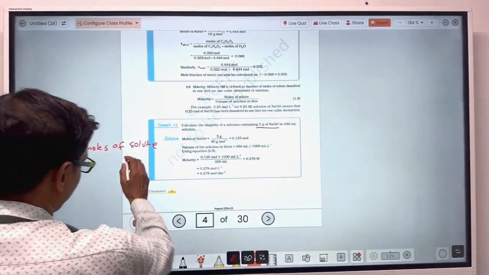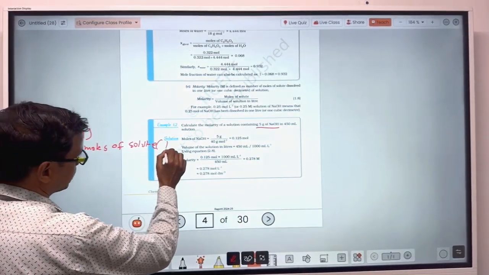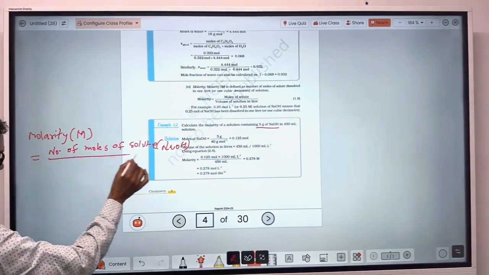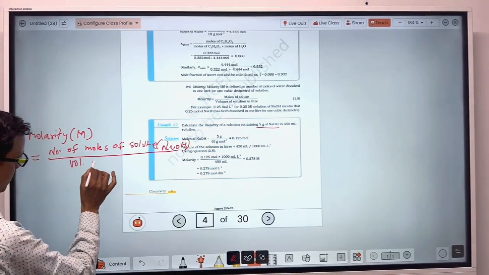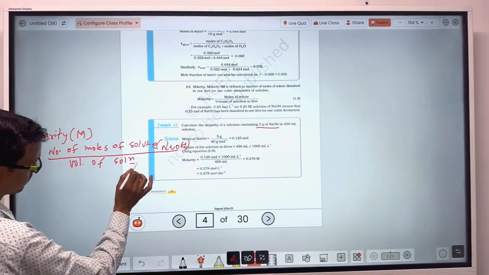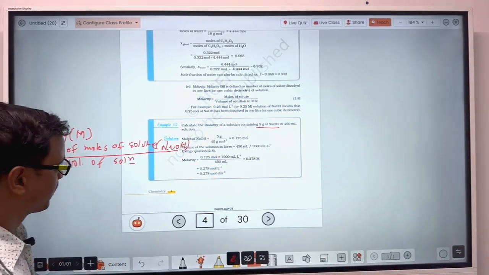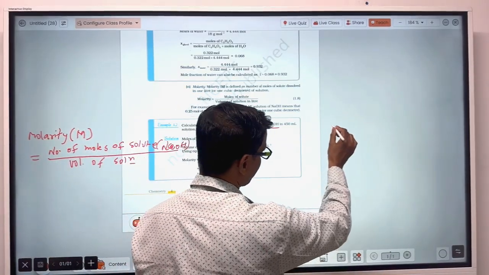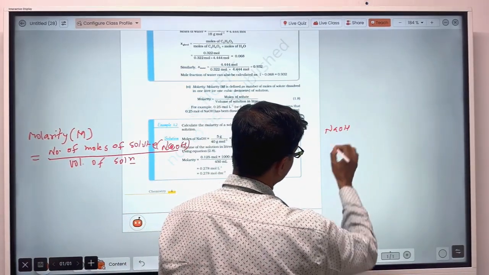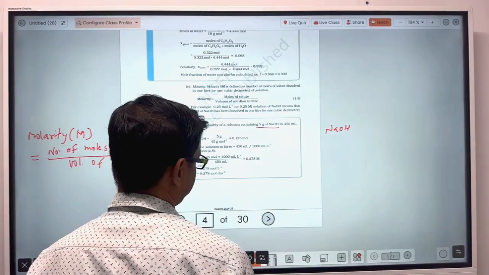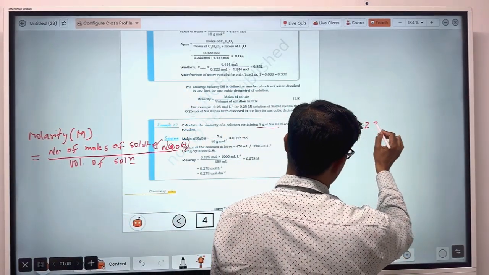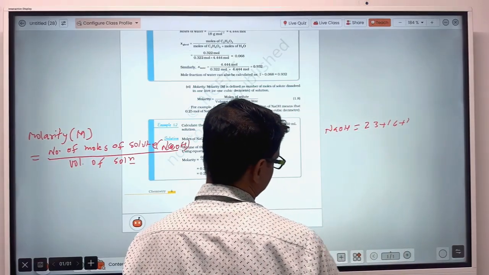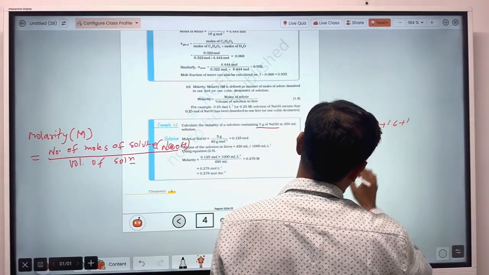So here, the number of moles of solute, which is NaOH, and the volume of solution. How will you find out the number of moles of solute? Find out the molecular weight of NaOH. Sodium 23, oxygen 16, and hydrogen 1; its addition will be 40.